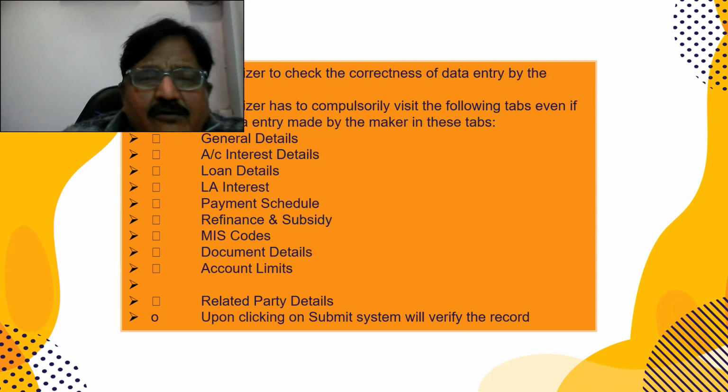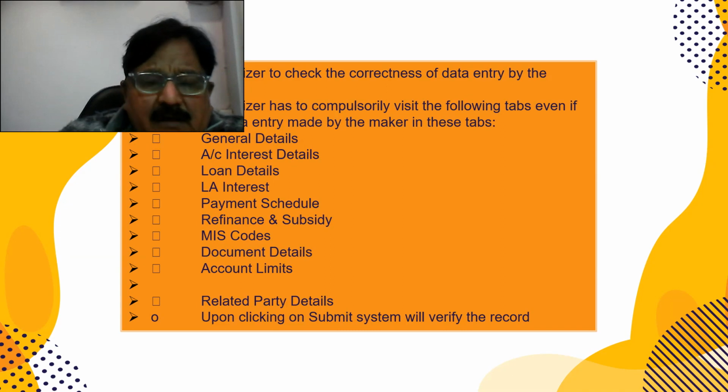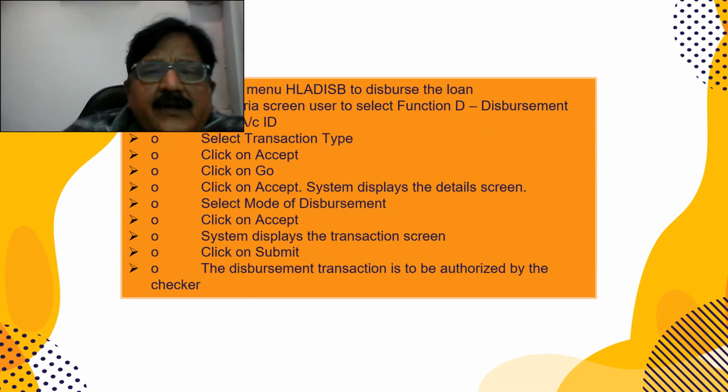You also have to visit MIS codes and document details, where you can scan copies of documents into the system, then account limits and related party details. If there is any guarantor or if it is a joint loan, we can enter those details. Upon clicking submit, the record is verified. This is how a loan account has to be verified.